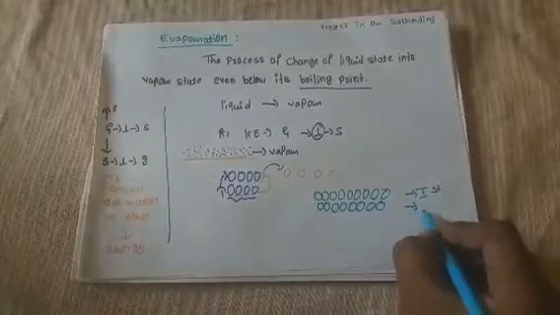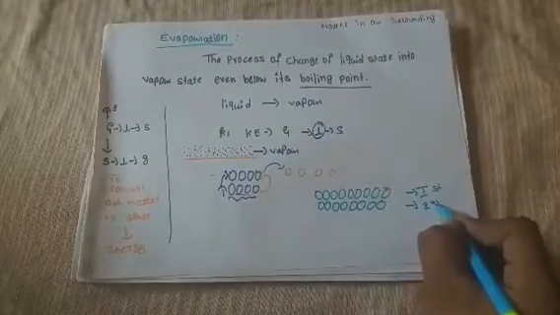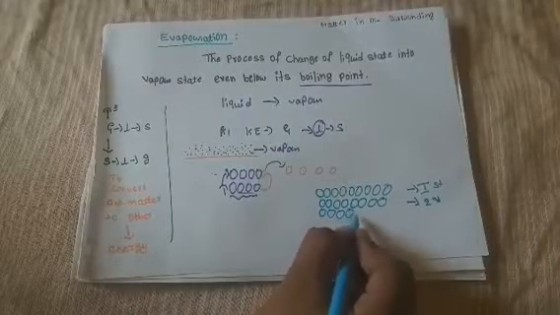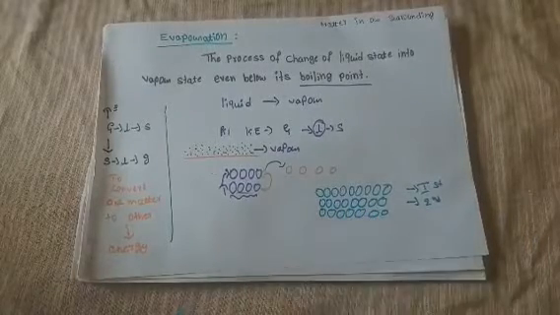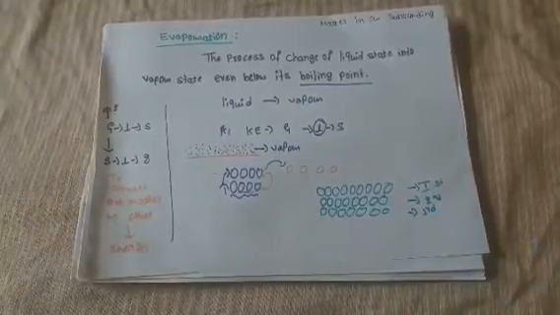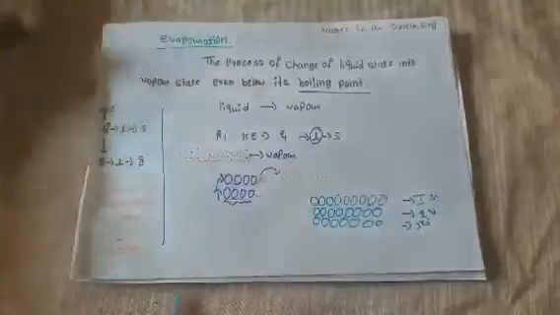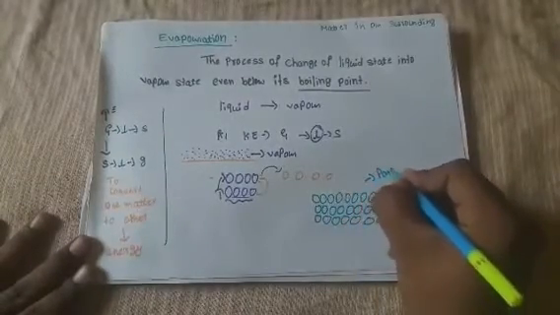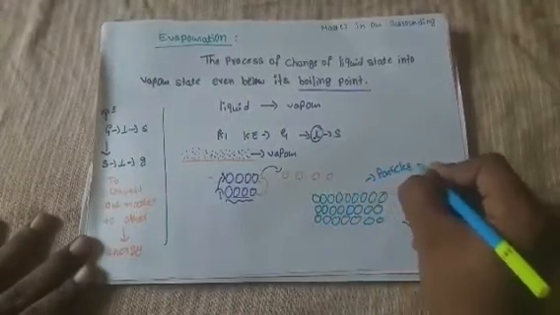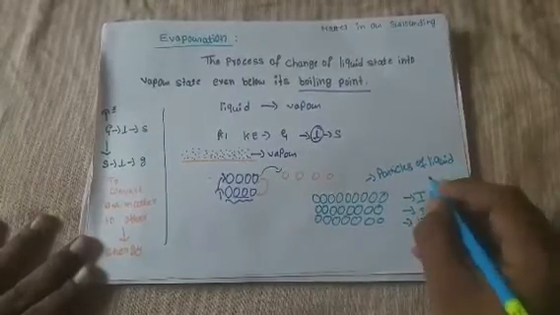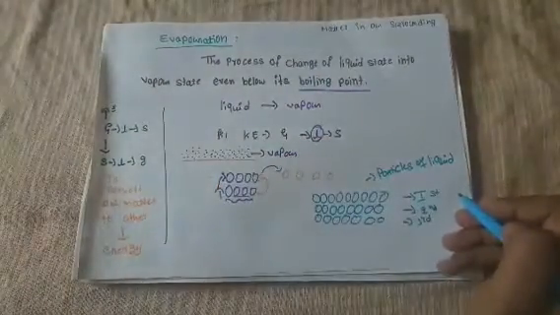Then this is the third surface. These are particles of liquid. Just consider the first surface, second surface and third surface.